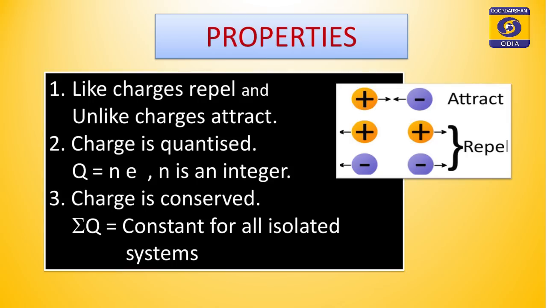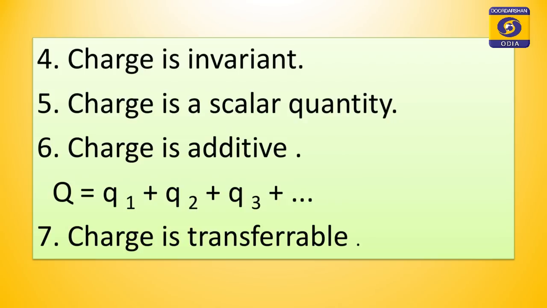Charge is conserved. Like mass and energy, charge is also conserved. If we consider an isolated system, the total charge is always constant. We cannot create charges; the charges are already present in matter. We can rearrange charges from one body to another. Therefore, the total always remains constant. Charge is invariant.